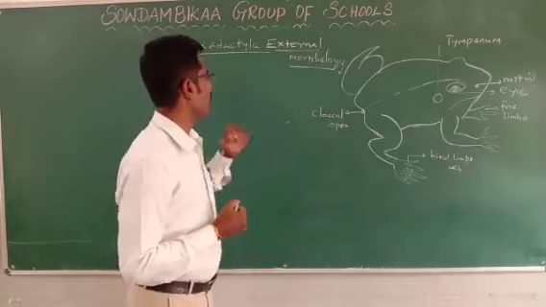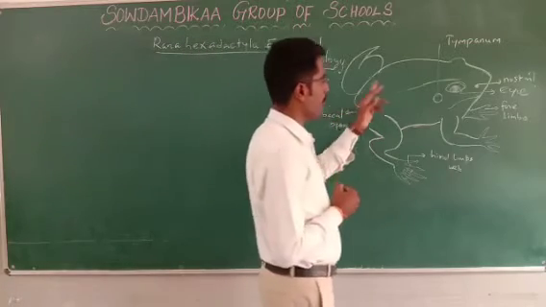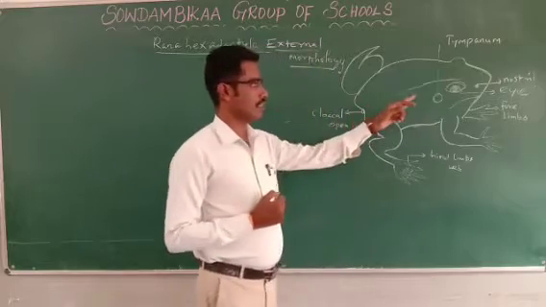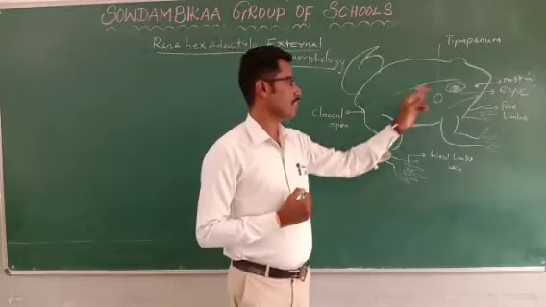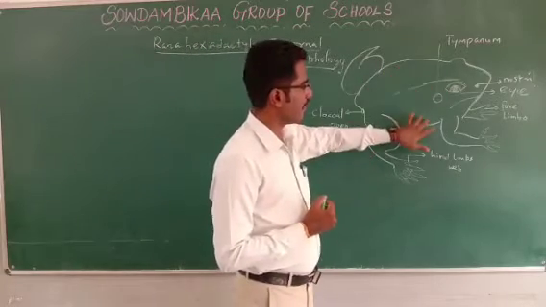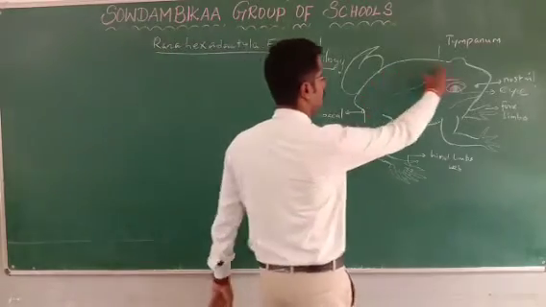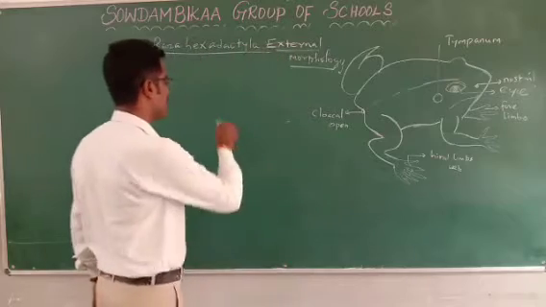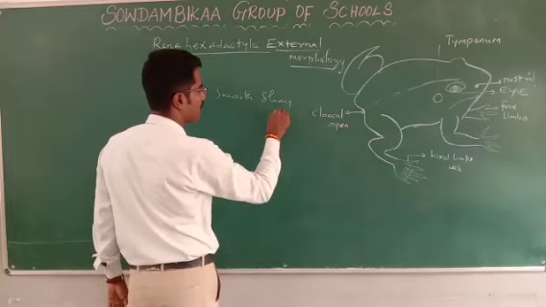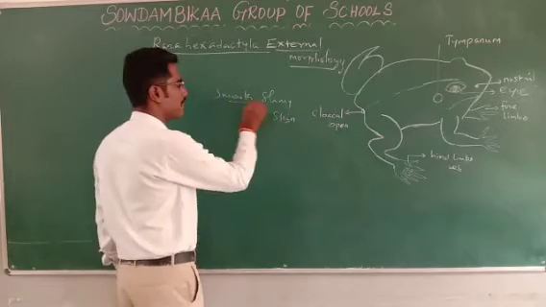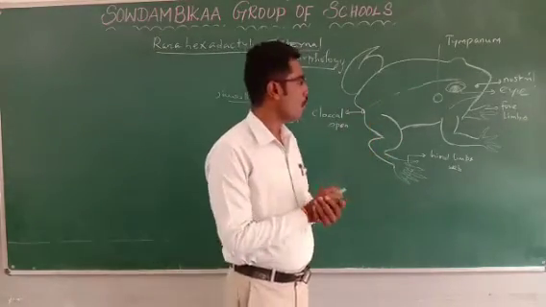Now the external morphology of frog. The body is a streamlined body to help for swimming, and dorsoventrally flattened. The body is covered by smooth and slimy skin, attached to the body wall.